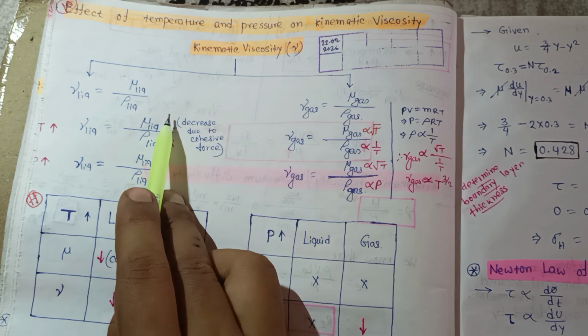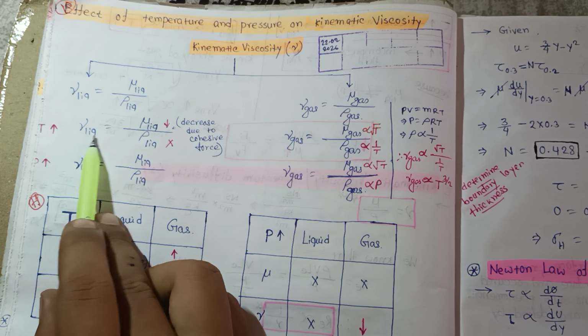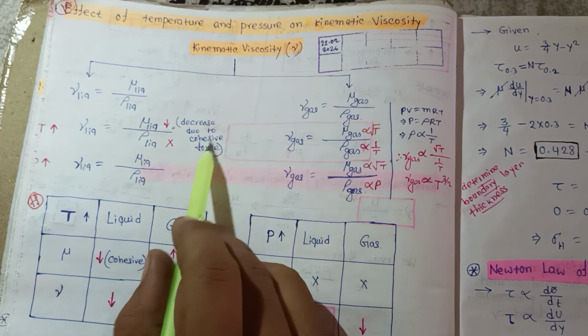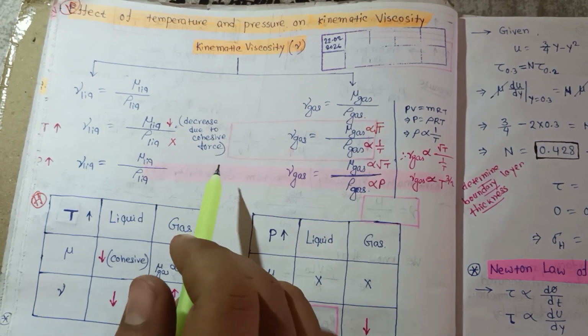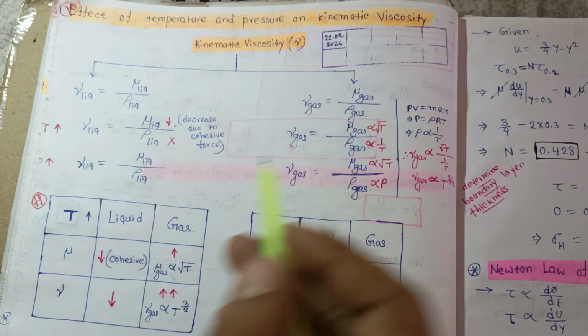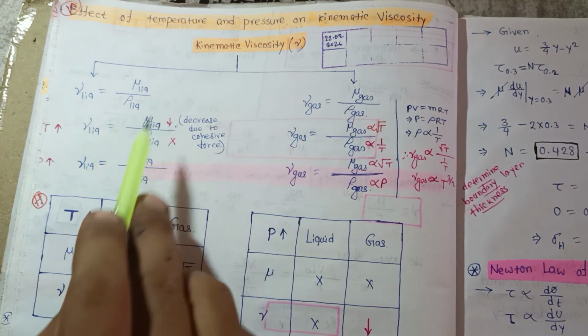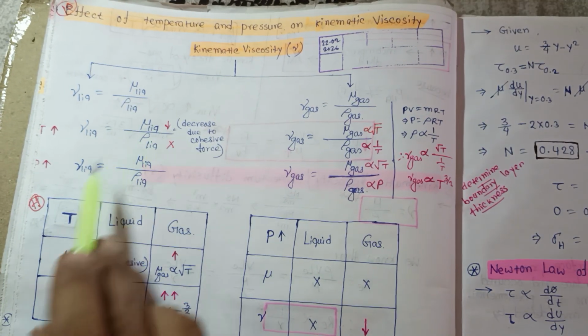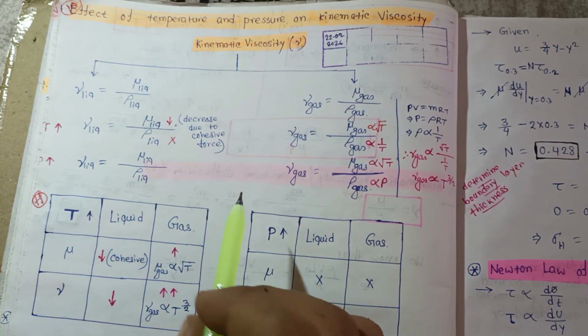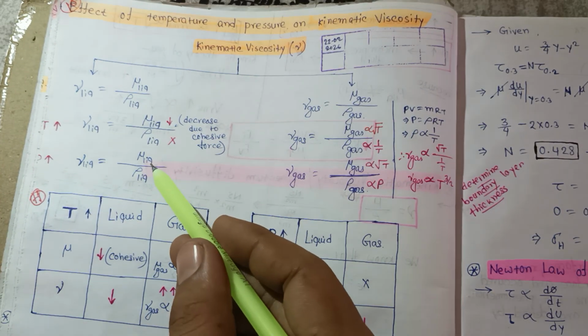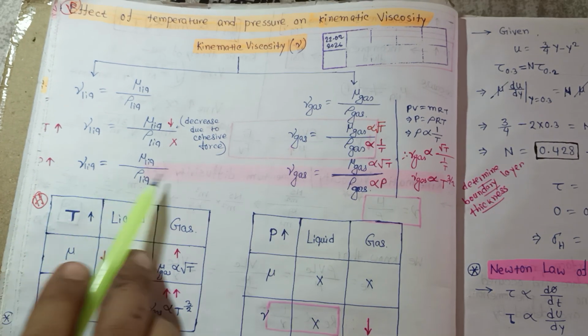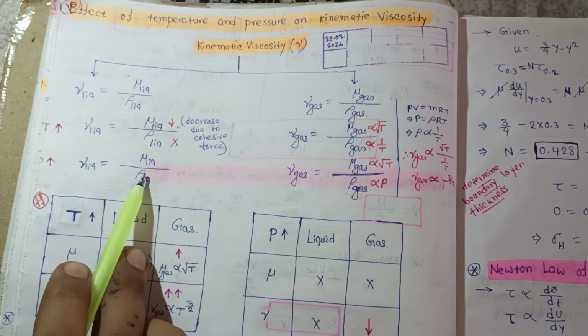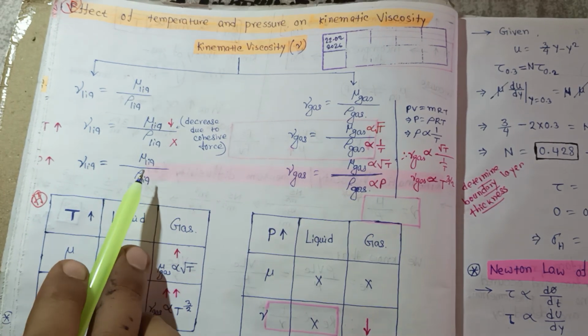So if viscosity decreases, it decreases due to the cohesive forces. If temperature increases, the viscosity decreases, and if the pressure increases, the viscosity does not change. So kinematic viscosity does not change.